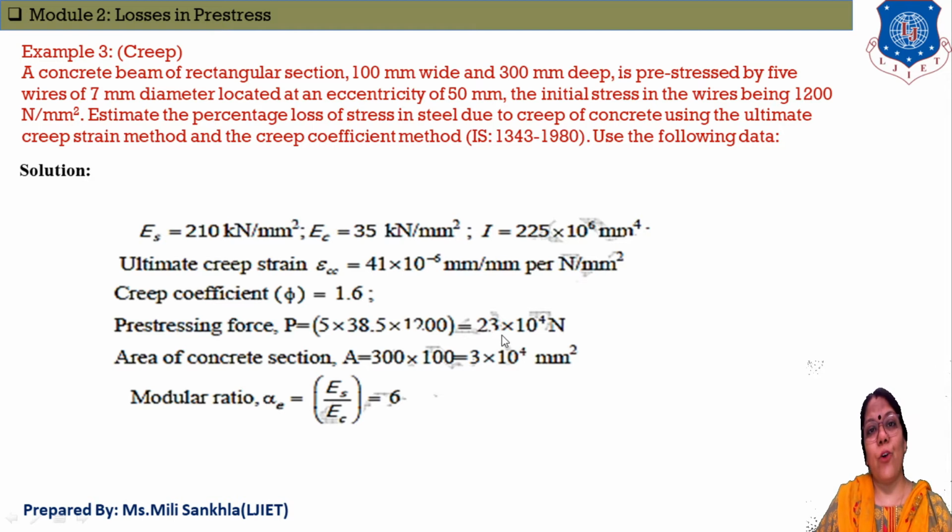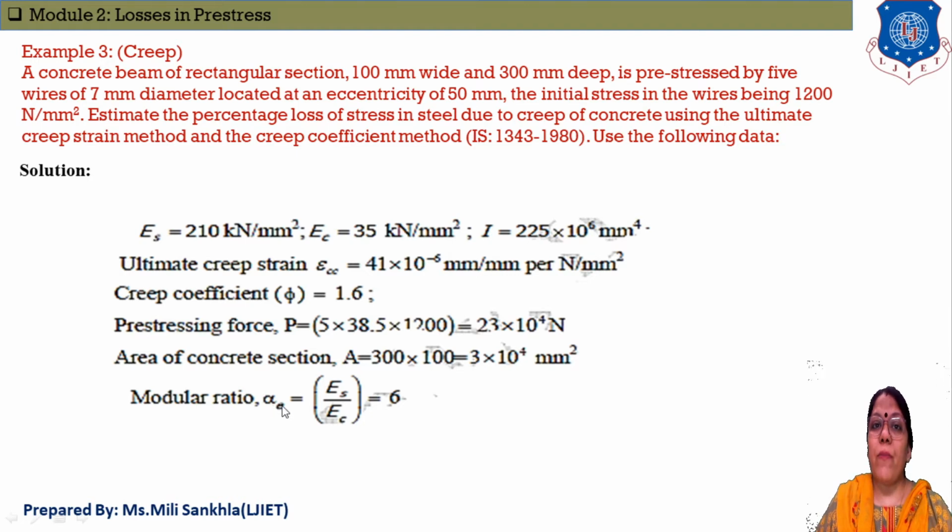Then my answer for force is 23 into 10 raised to 4 Newton. Here we first find the pre-stressing force. Now area of concrete section is given 100 by 300, that means 3 into 10 raised to 4 mm square. Next we find the modular ratio.